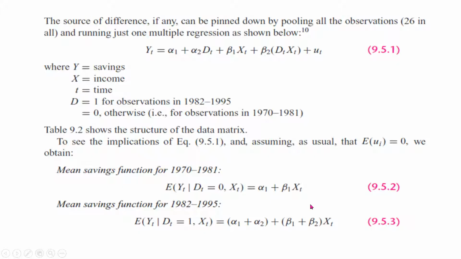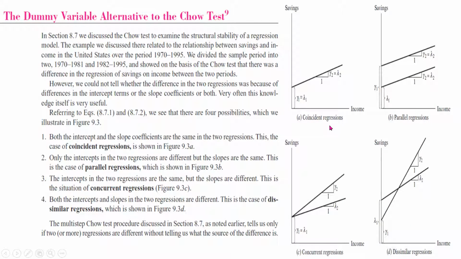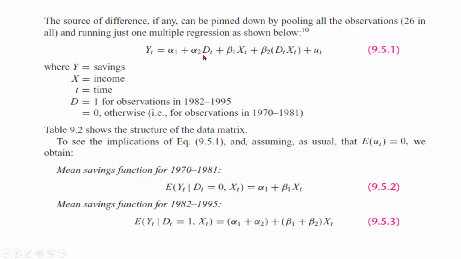So that is just a mathematical transformation of the model, but the point is how to interpret it, or from this regression how to find out which of the previously discussed four types of regression this is. If the coefficient alpha 2 is significant, that means the intercepts are different, that is the intercept pre-break and post-break.